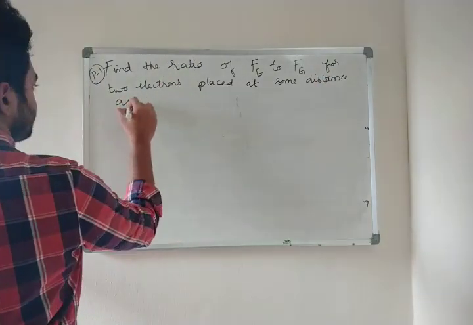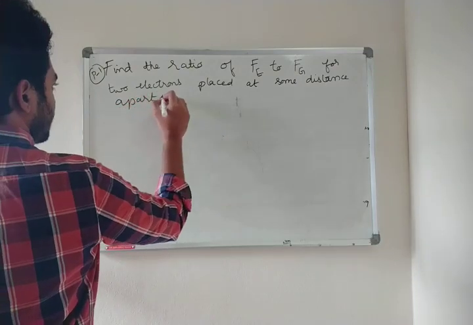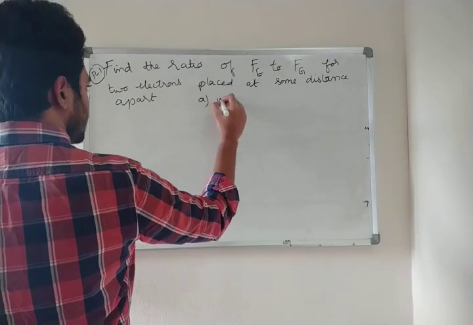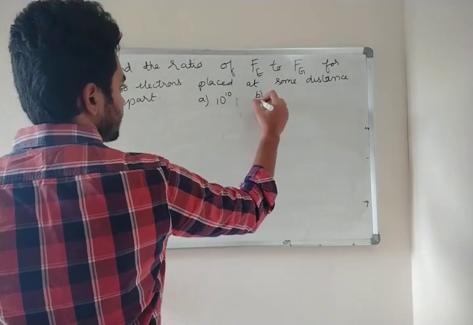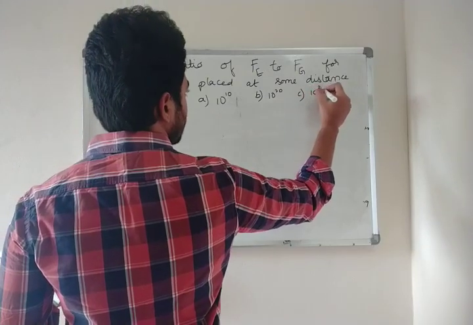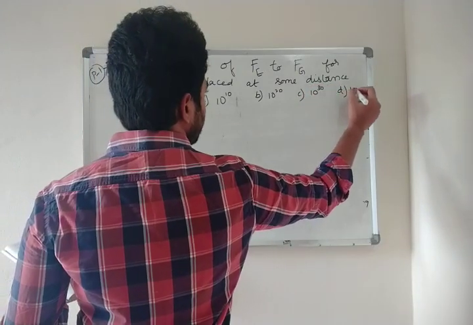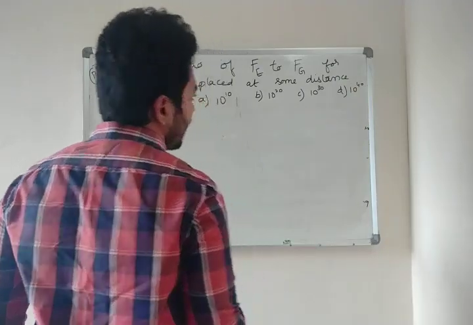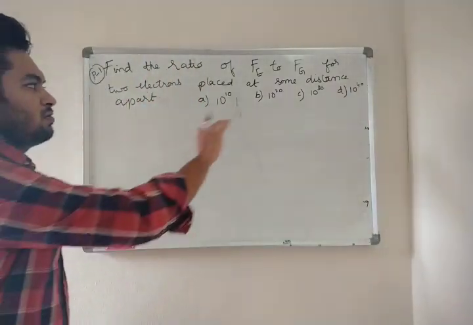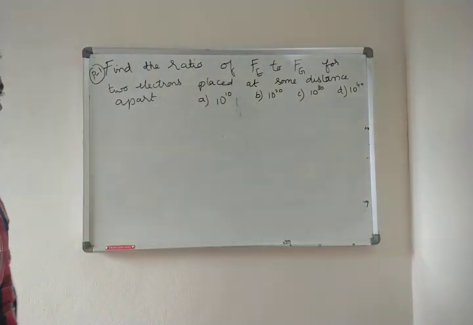Option A is 10 power 10, option B is 10 power 20, option C is 10 power 30, option D is 10 power 40. The answer may come as an approximate value, so we can choose any of the options.